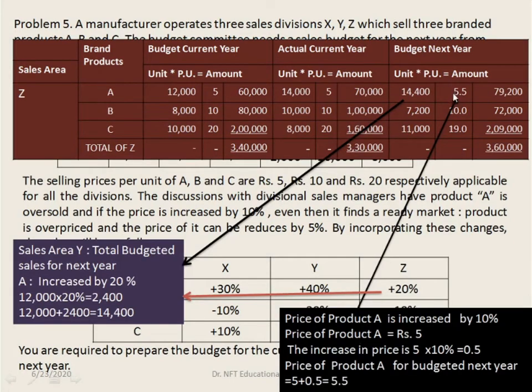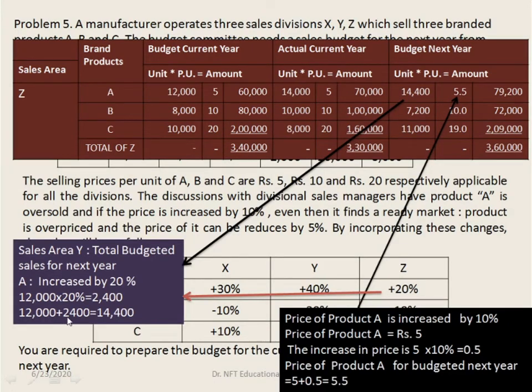Now coming to the budgeted next year sales for the Z area, the A product is increased by 20%. So 12,000 into 20% is 2,400. 2,400 is the increase in the number of units.